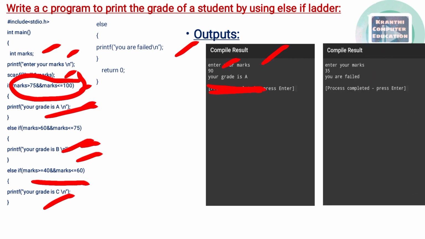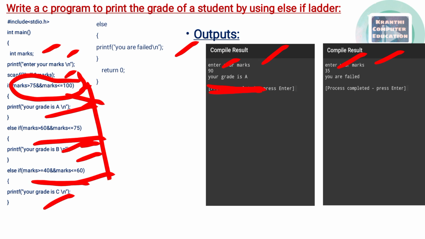This is the second case output. The second time I compiled this program, it asked me to enter your marks. I entered 35. See here, the marks range should be 76 to 100 here, 61 to 75 here, and 40 to 60 here.